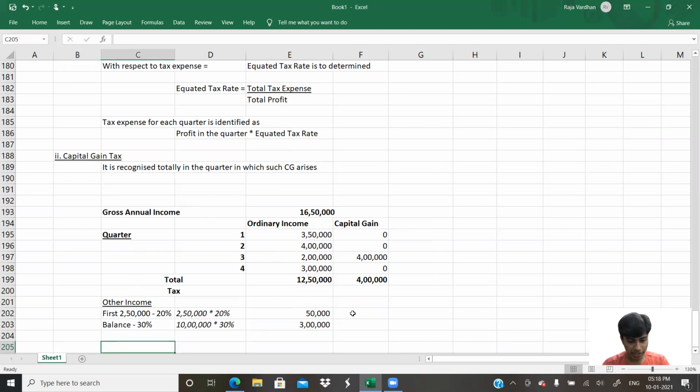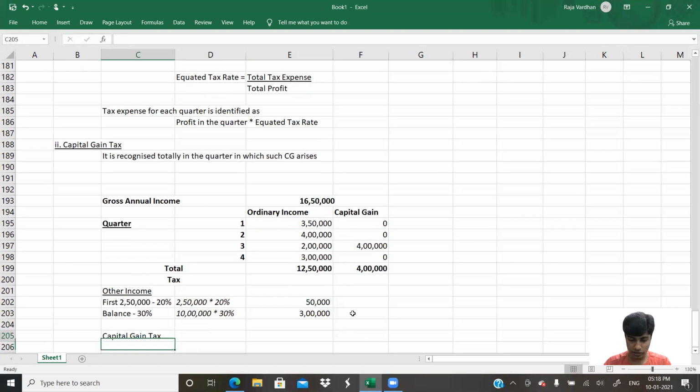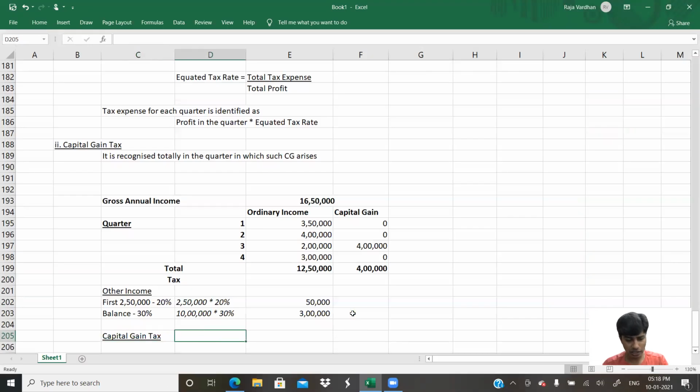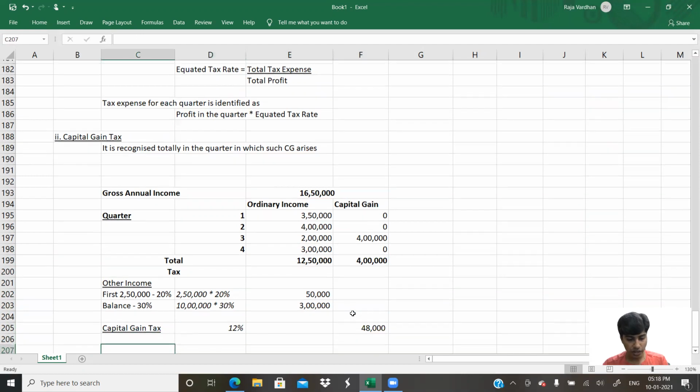Now let us go for capital gain tax. How much is the capital gain tax? They have told us it is pretty simple: 12%. The income is 4 lakh, and on that 12% will be the tax. So tax is equal to 4 lakh multiplied by 12%, which comes to 48,000.